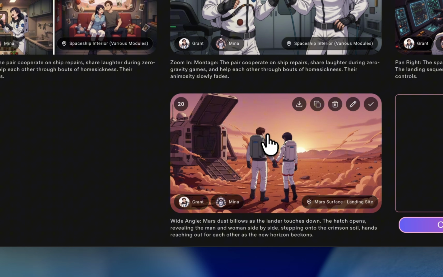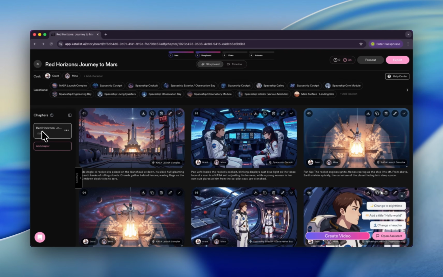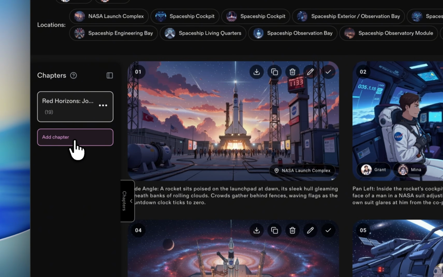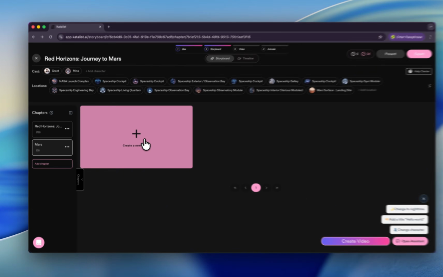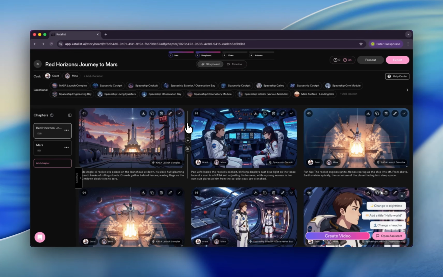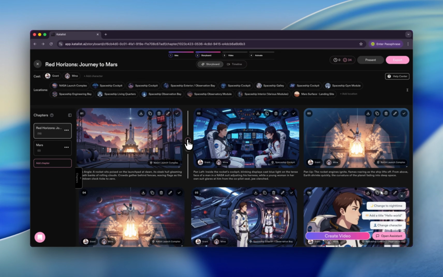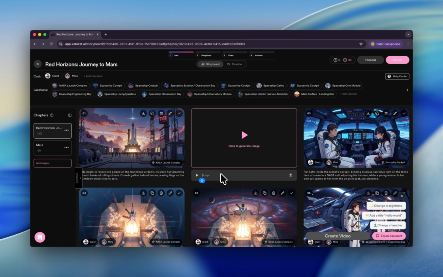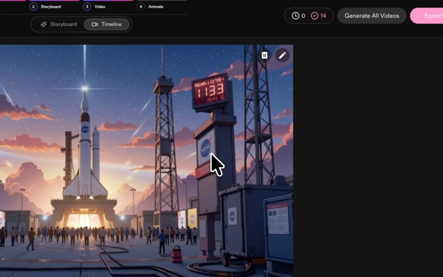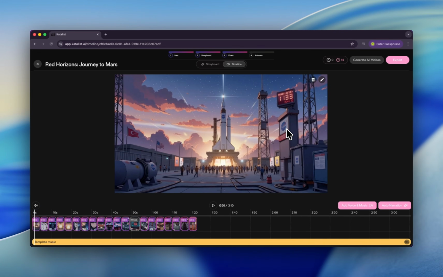And when you click here, new frame, and here we have 19 clips, and you're able to make a new chapter by click here, and you can type here. And when you move your cursor in between, you are able to add another frame, and you can click here, and you can type your script to generate, for example. And you can click here to generate. Yeah, simple as that. Oh my god, we already made it.